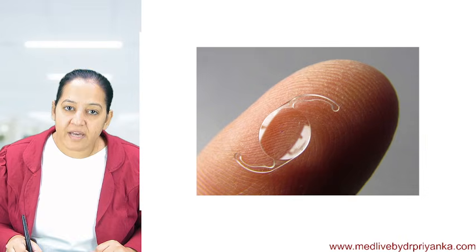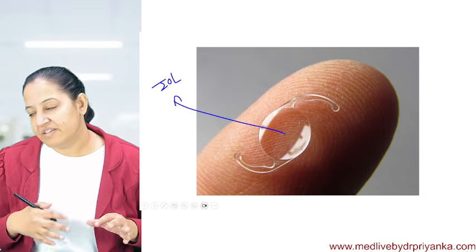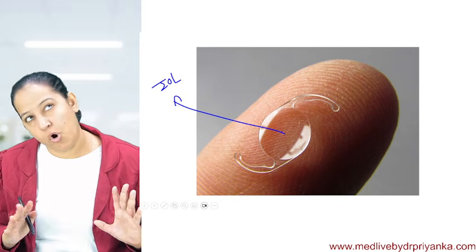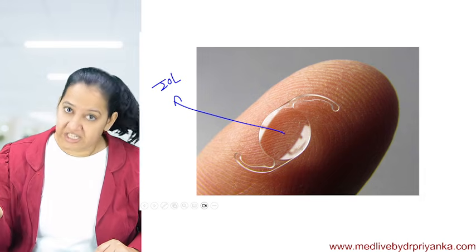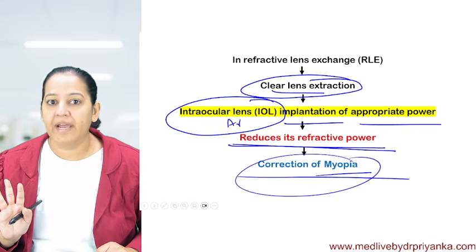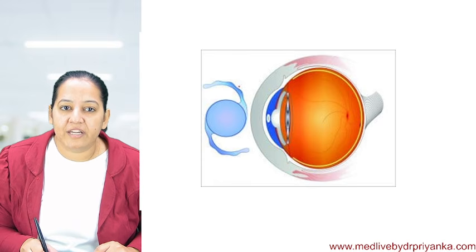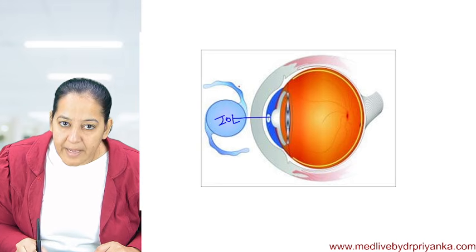It's very easy. These are artificial lenses. These are known as intraocular lenses. They look like this, IOL. When I teach you the chapter lens in your ophthalmology, I will teach you all the diseases, cataract of the lens. There I will teach you these surgeries in much more detail. Here you can see the glimpse. Lens-based surgery: here you can see this is the artificial lens, intraocular lens. We will implant it.